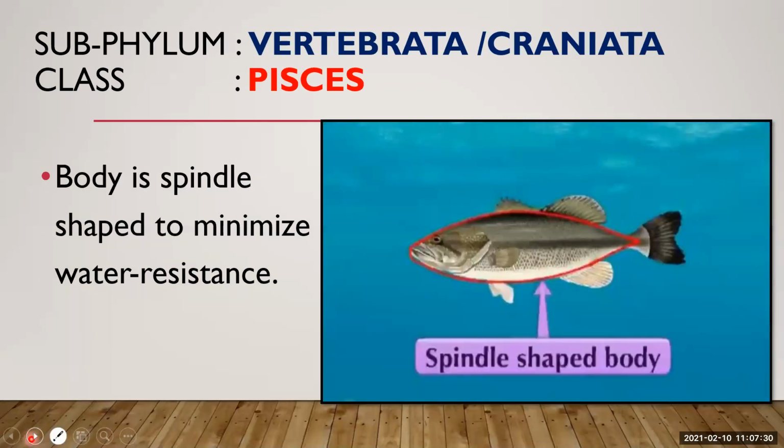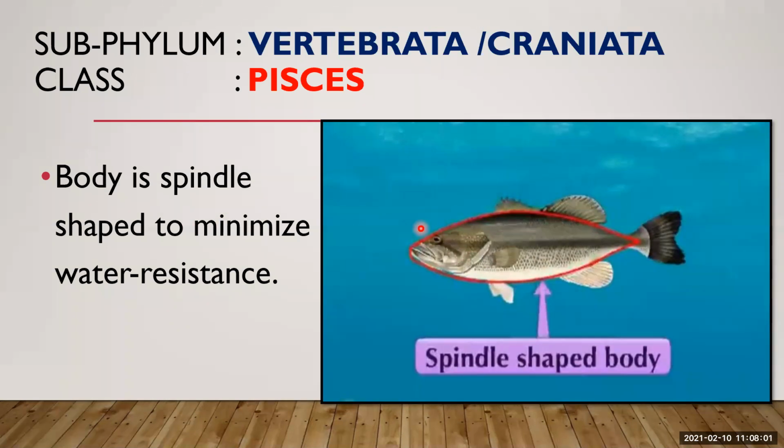Body is spindle shaped to minimize water resistance. Here you can see in this picture the red color covering, which shows a spindle shaped body. Spindle means tapering at the ends and wide at the middle. Why do they have this kind of body structure? To reduce water resistance and to have quick movement in the water.